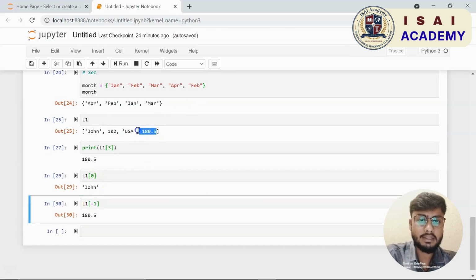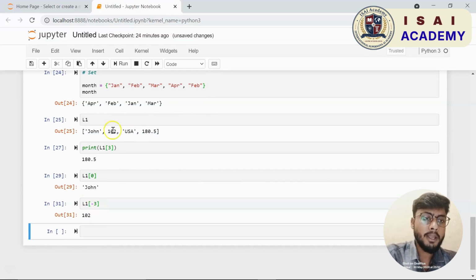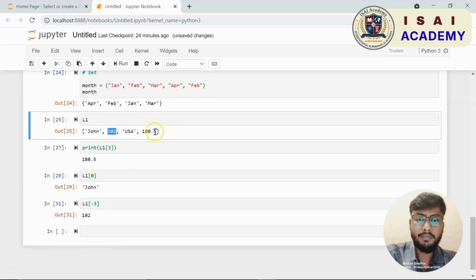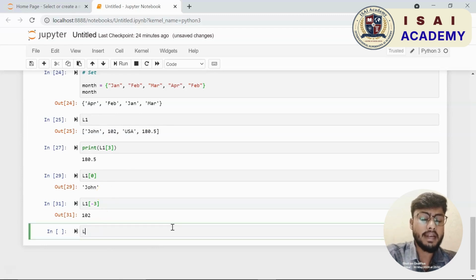which we had assumed to be the height of John in centimeters. Now you can also do this without even using the print statement. That is the beauty of Python. If I write L1 and within square brackets I write 2, and run this, it gives me USA, because USA is the value present at index 2. So a very important thing to remember while indexing or slicing is that the index value starts from 0 and not 1.